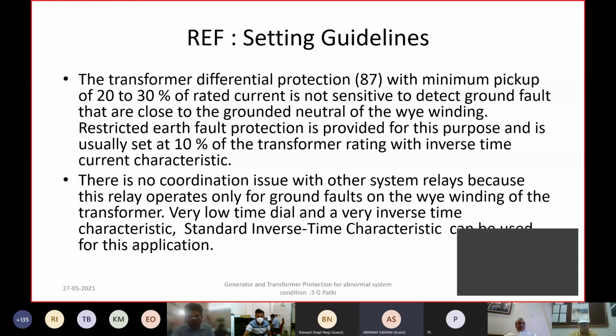Yes, the chances of maloperation of pole slip are reduced with coordination between the line protection for power swing detection and out of step protection. I will talk about it tomorrow.